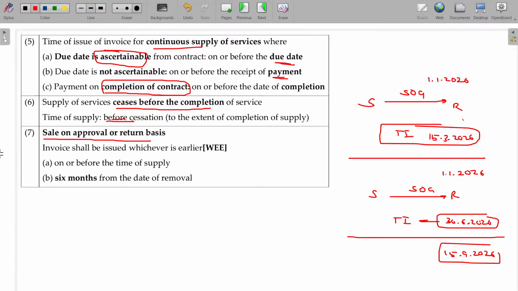Okay. So invoice shall be issued in case of sale on approval or written basis. Invoice shall be issued whichever is earlier of, on or before the time of supply. Before the time of supply means is confirmation. If confirmation comes after 6 months, then 6 months from the date of removal. From the date of removal, 6 months will be the time, or is confirmation between these two, whichever is earlier will be the date. In that date, you have to issue the tax invoice. Okay, 7 aspects. We have completed all these things.